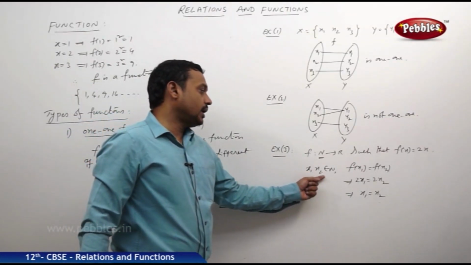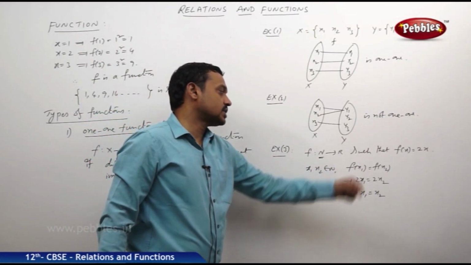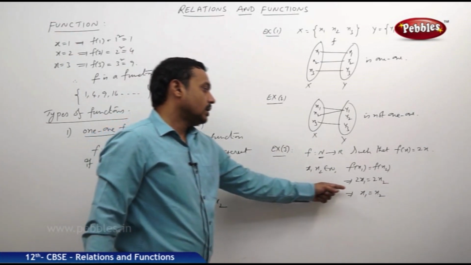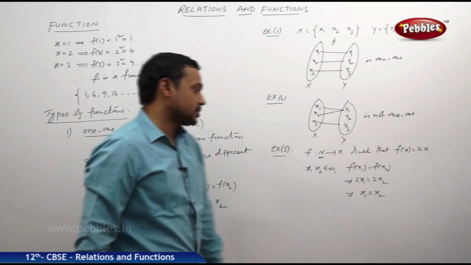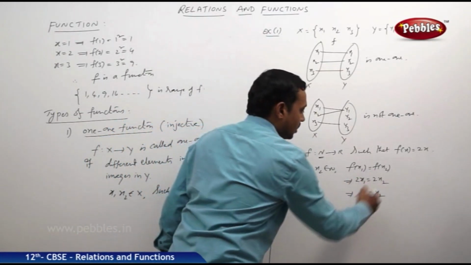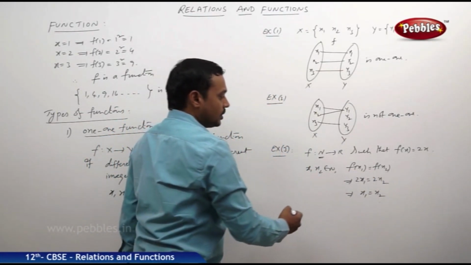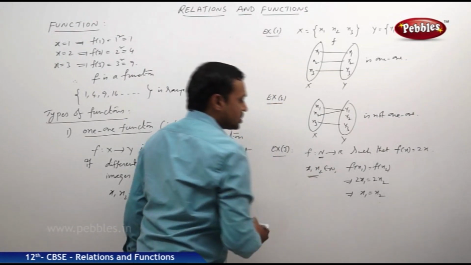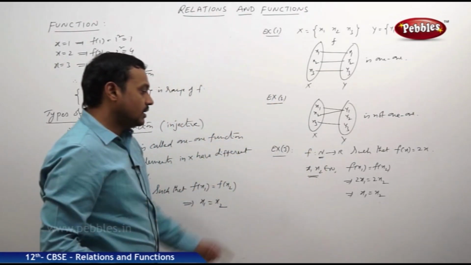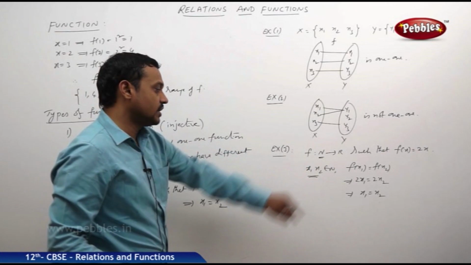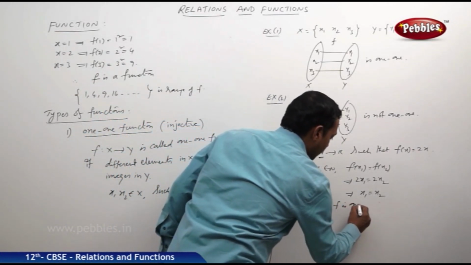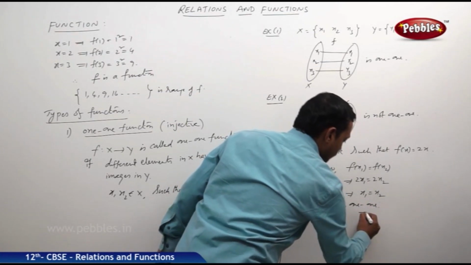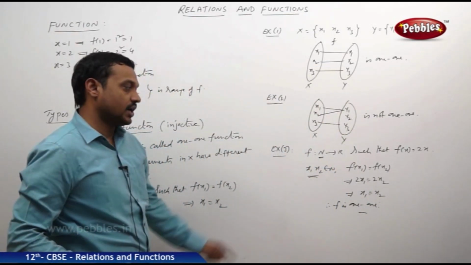So f of x1 is equal to f of x2 implies 2x1 is equal to 2x2. This implies x1 is equal to x2. So whenever two numbers are chosen in the set N, we get the condition that x1 is equal to x2. Therefore, f is a 1-1 function.